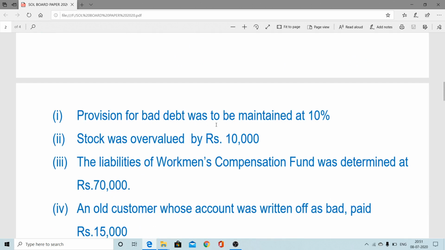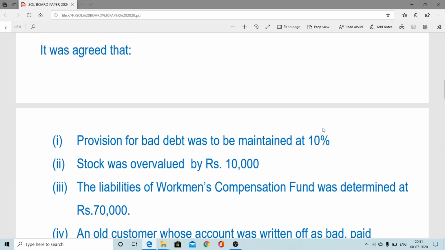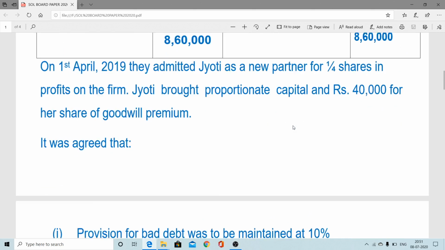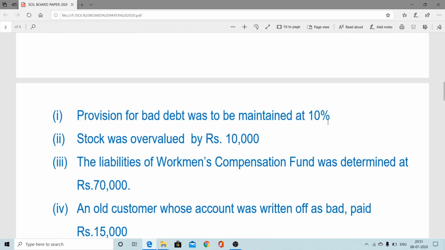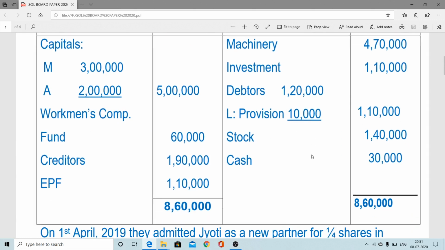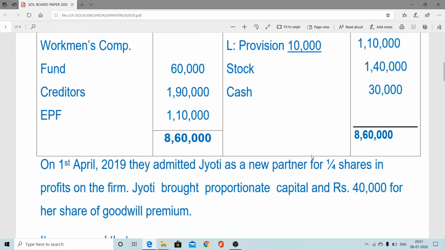Provision for bad debt was to be maintained at 10%. Here the debtors are 1,20,000. Thereupon 10%, so 12,000. Whereas the old provision is 10,000, so 2,000 extra new provision you have to create.